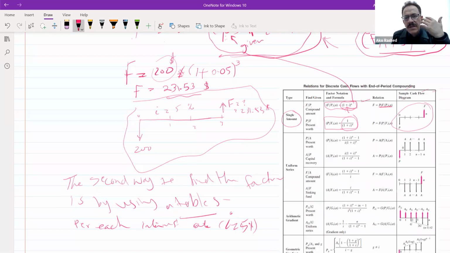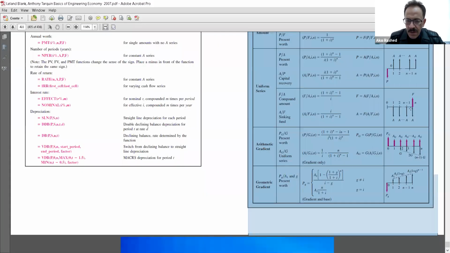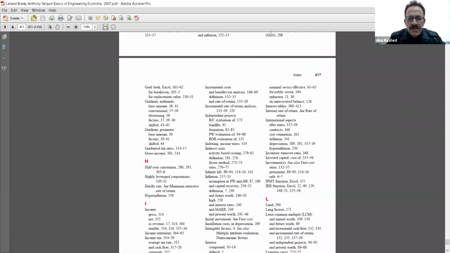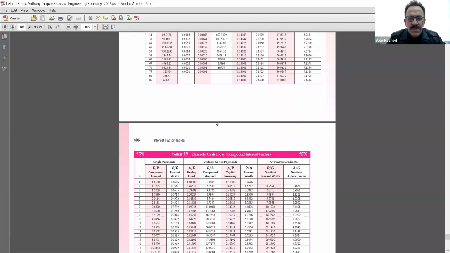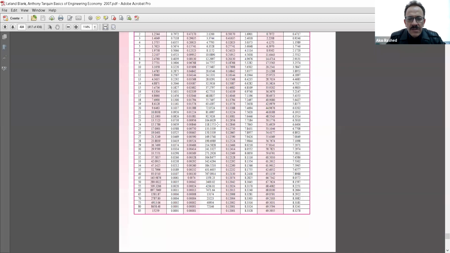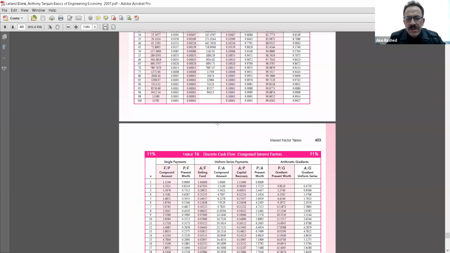But I'm bringing the tables also from the book. So let's see the book. Here's the book. Look at these tables. These are all the tables related to the interest rates that we have, and each one is specifically per each rate.